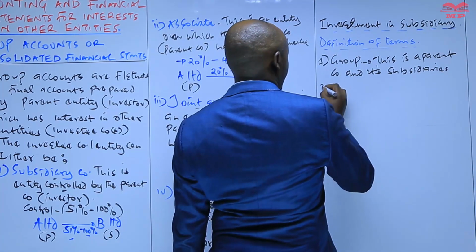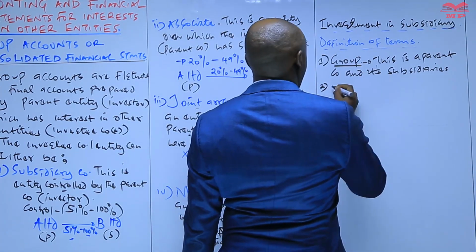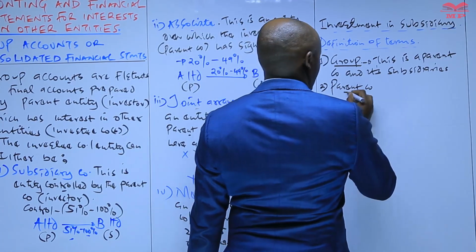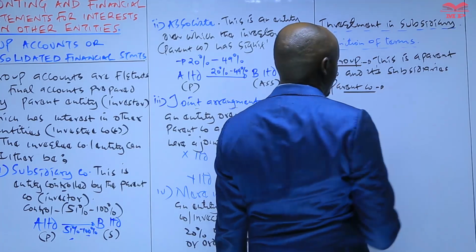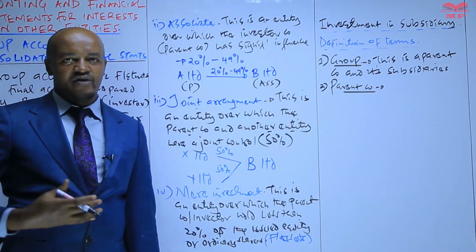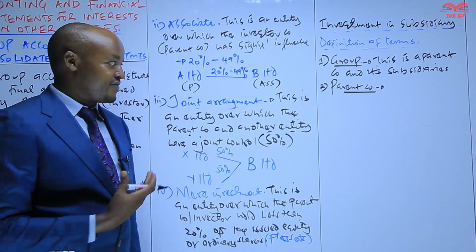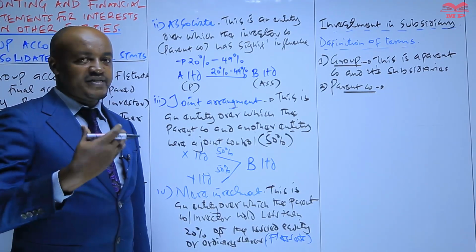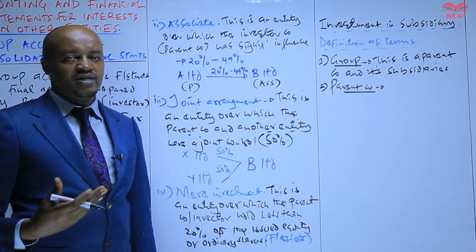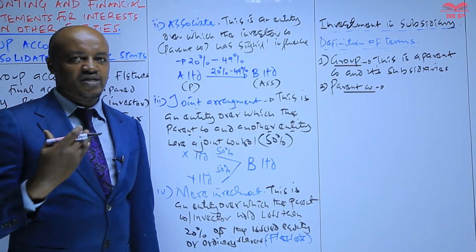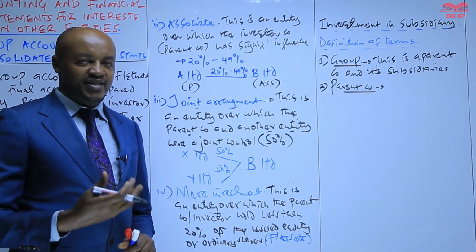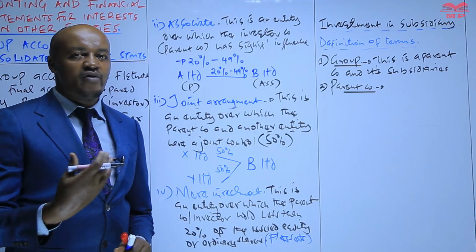The other term we need to define here is the parent company. Remember, in our introduction, we mentioned what a parent company is, which we have also referred to as the investor company. This is a company which has invested or has some interest in other entities, by acquiring shares.